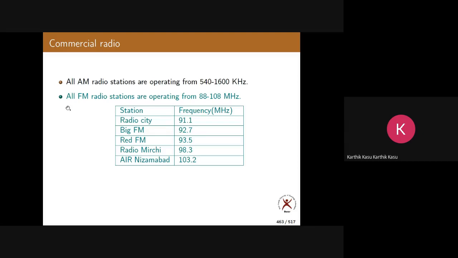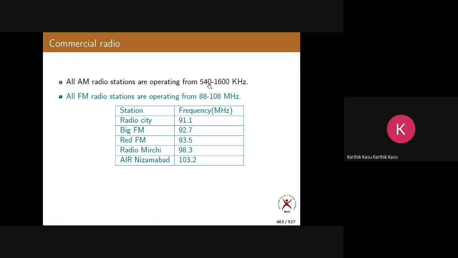Now for FM stations, they operate from 88 megahertz to 108 megahertz. These are the standard operating ranges of FM and AM radio stations. They have fixed these frequency ranges by extensive study, research and analysis.